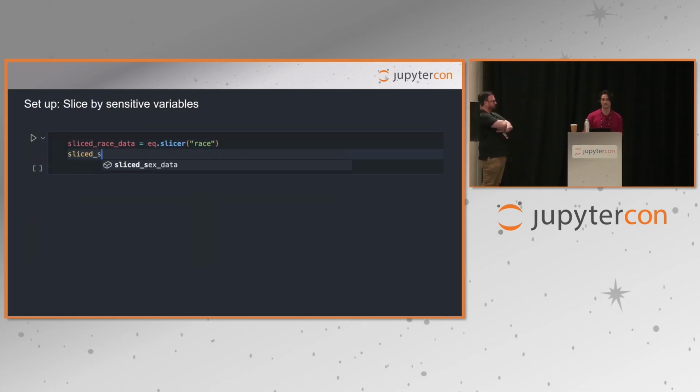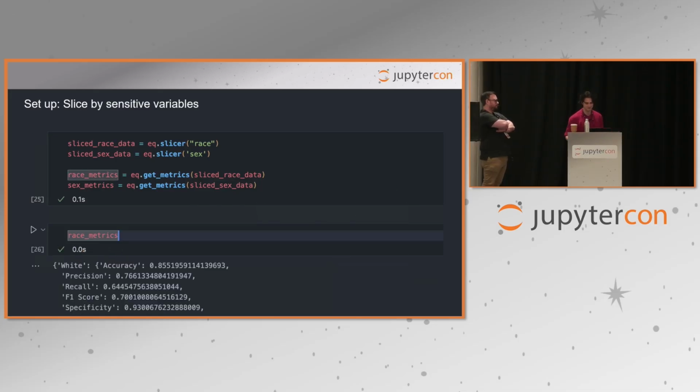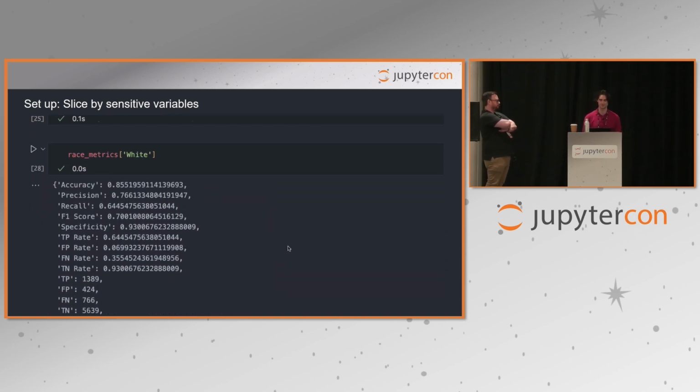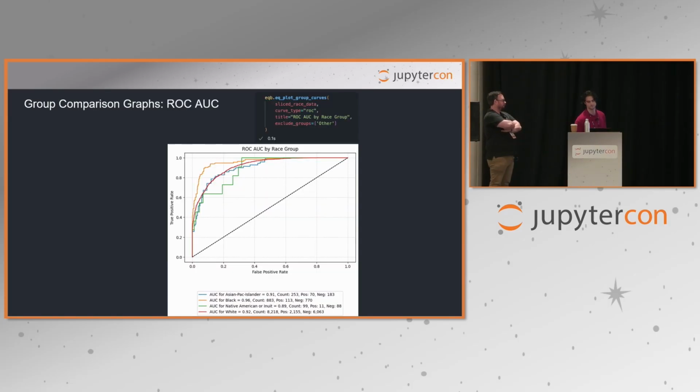After grouping the data like we did in the last slide, we then need to slice it. We will use the slicer method from EquiBoots. Slicing cuts up the data, organizing it into the different subgroups so that we can do further analysis. Imagine taking a slice out of the pizza box and doing analysis on that slice of pizza. Once we have these slices, we can look at the metrics for each group. Use the getMetrics method and pass the slice data. Here you can see it returns a dictionary containing the metrics for each of the different races, showing us the different performance metrics for Black people, Asian people, or for the other races in the data set. Now we have the metrics for each subgroup, we can do some analysis on these.